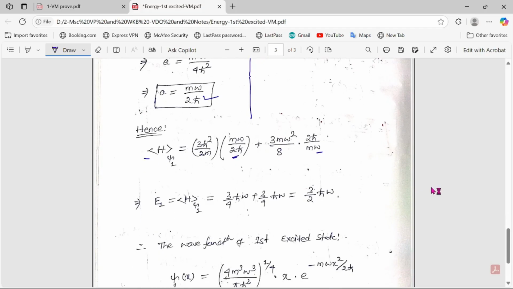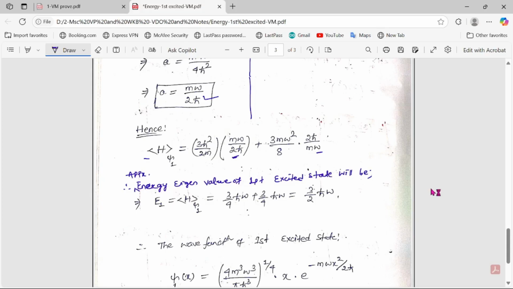This one represents what? The energy eigenvalue of the first excited state. So you just write: therefore, the approximate energy eigenvalue of the first excited state will be this value.